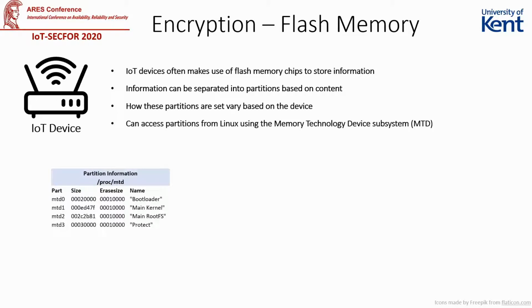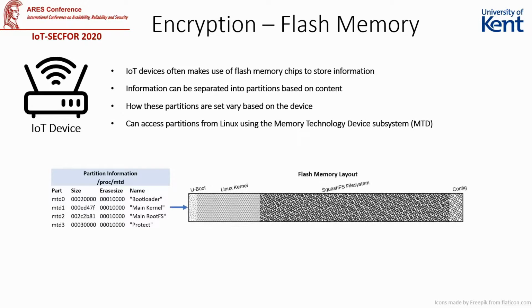We can use this information to get an idea of how the device might be structured. PaperW8 can then use mtdblock files in the /dev directory to access the raw contents of any of the available partitions. Importantly, not only can these files be read, but they can also be written to, such that an attacker can make persistent edits to the flash memory from the shell. In our proof of concept, we target the bootloader partition.